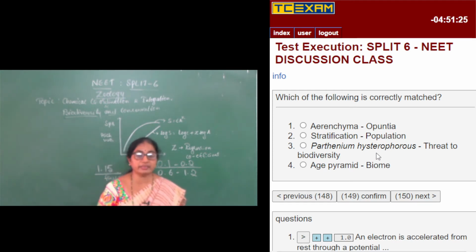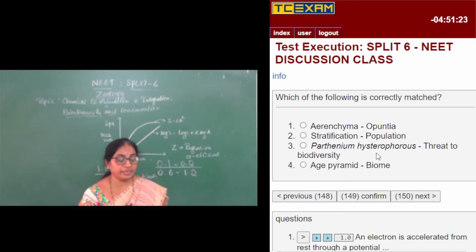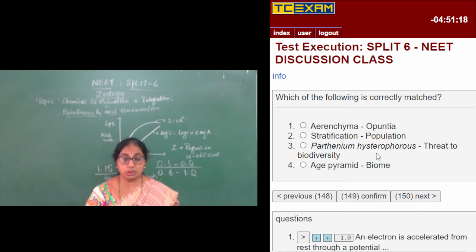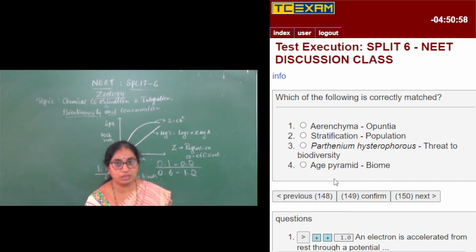The third one, Parthenium hysterophorus, threat to biodiversity. Of course, Parthenium grows in such a sporadic way that it was of great menace in India. To eliminate Parthenium, finally, Mexican beetles were used. Such was its invasive distribution on land in India, and finally, with the help of the biological control method, that is, the Mexican beetle, it was removed.